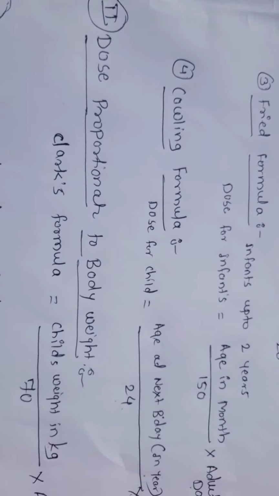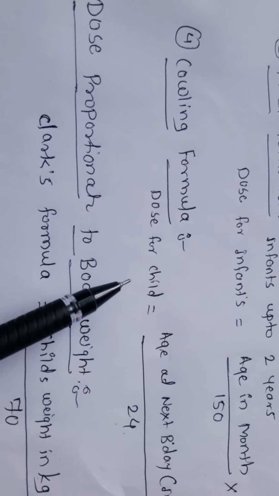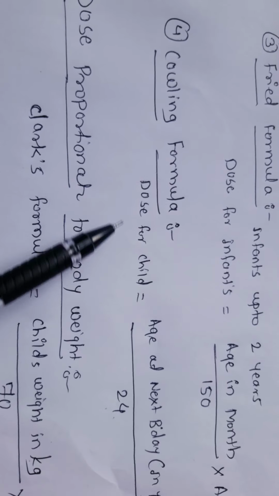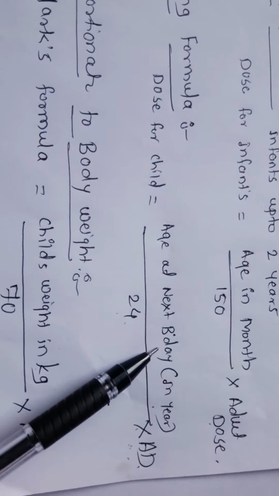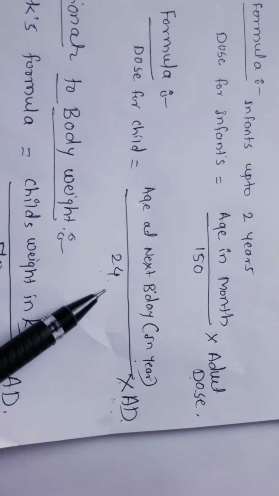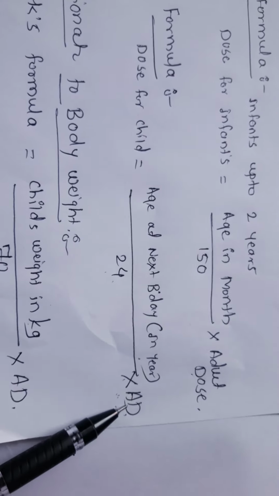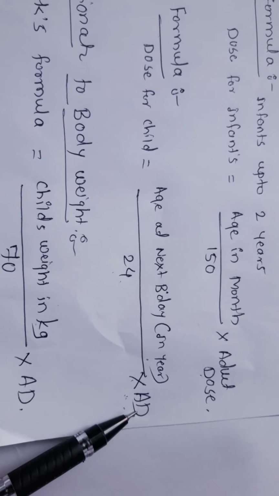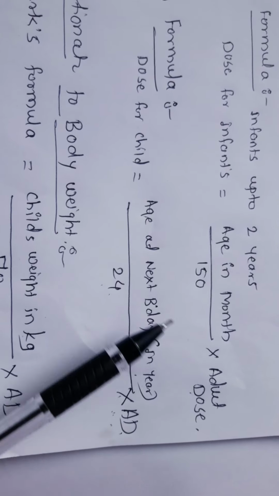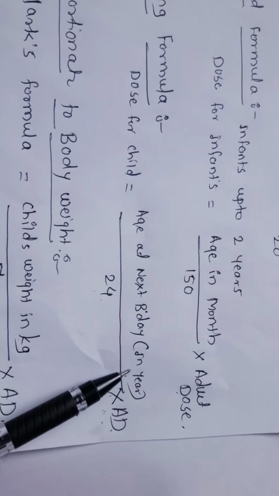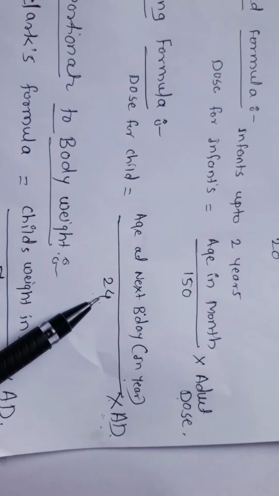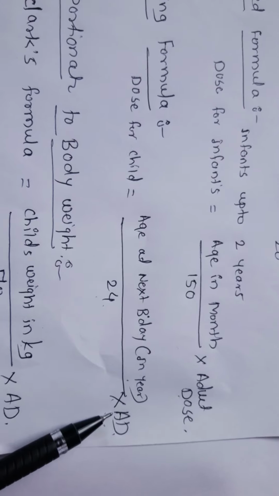Now the next is Cowling's formula. Dose for child equals age at next birthday in years divided by 24, multiplied by AD. AD means adult dose.